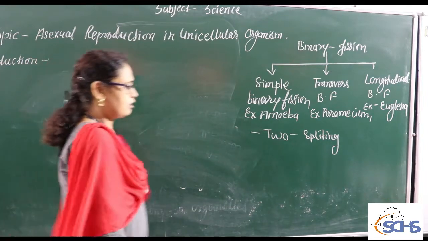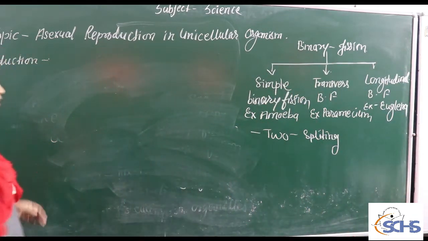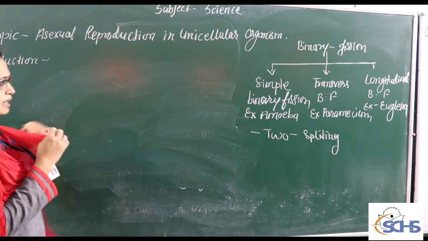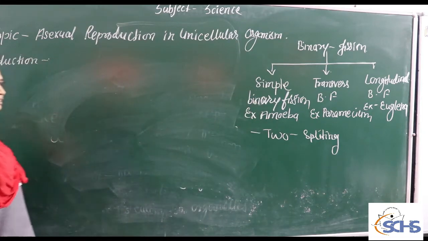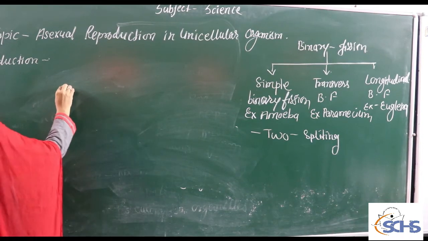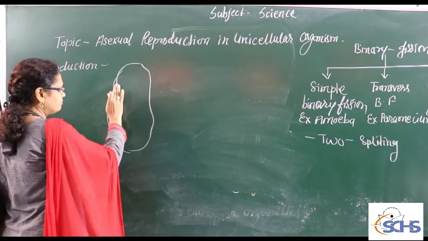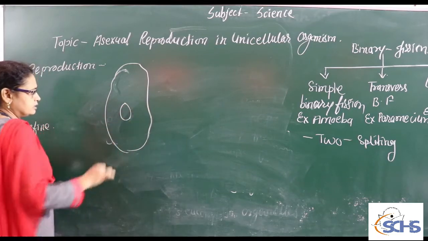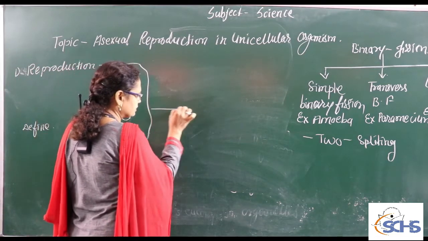Amoeba. All of you know amoeba doesn't have a specific shape. So there is no particular axis by which we can divide them into two equal parts. Because of that, this binary fission is known as simple binary fission. Actually, binary fission occurs in favorable conditions. This is the fully grown amoeba. After full growth, the amoeba undergoes mitotic cell division.